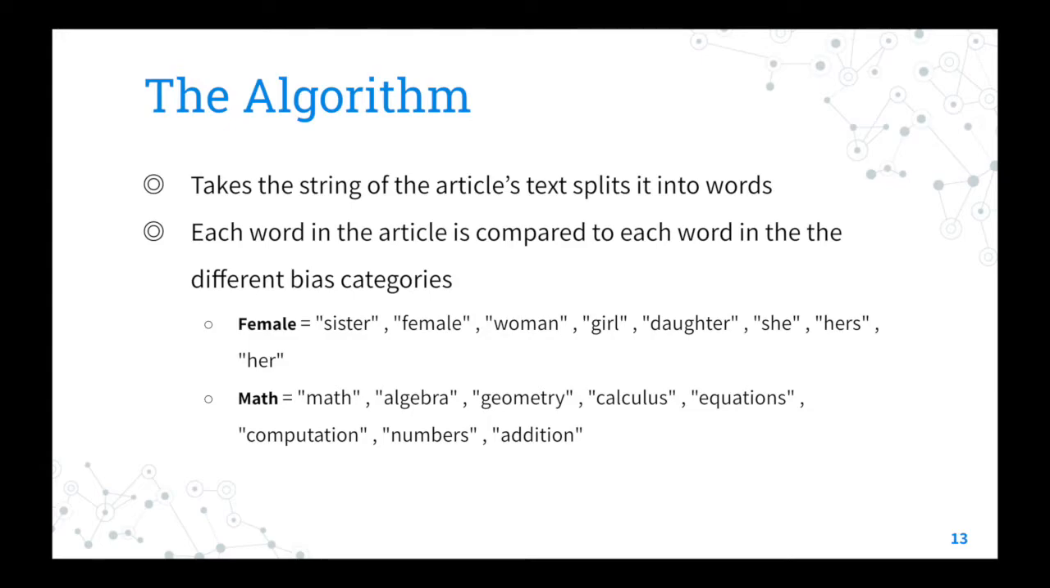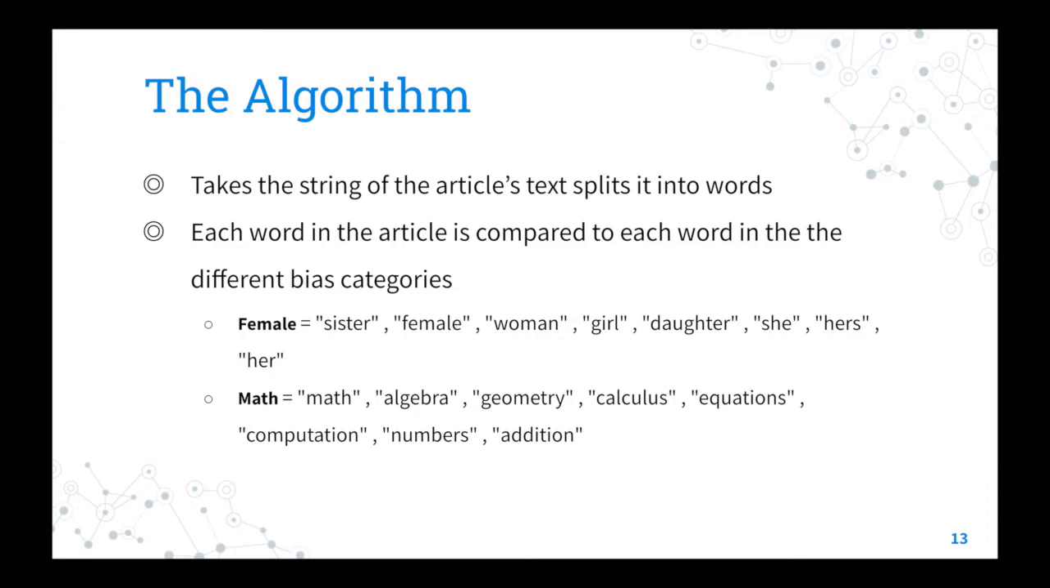What our algorithm does is it takes the string of the article's text created by the web scraper, removes the punctuation, and then splits it into a list of the words. Then, the algorithm checks if the words in the list exist in our database and removes them from the list if they don't. Then each word in the list is compared to our different bias categories. Each bias category is made up of a list of words that are associated with that category. For example, the female category is made up of the words sister, female, woman, girl, daughter, she, hers, her.